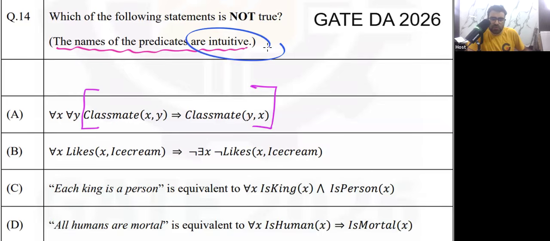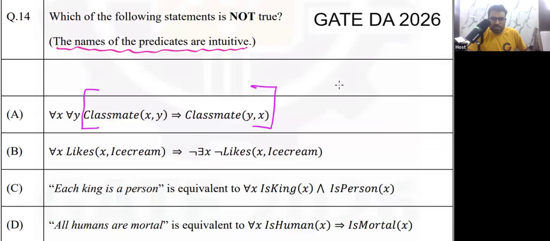Now you use your intuition for predicate. Tell me one thing. The classmate predicate, is that symmetric? If you are my classmate, then can I say I am your classmate? If x is classmate of y, then can I say y is classmate of x? The classmate relation, is it symmetric?